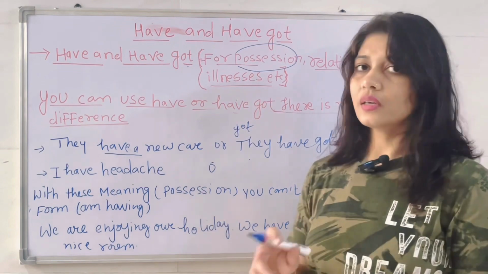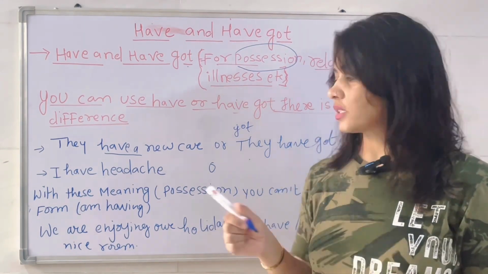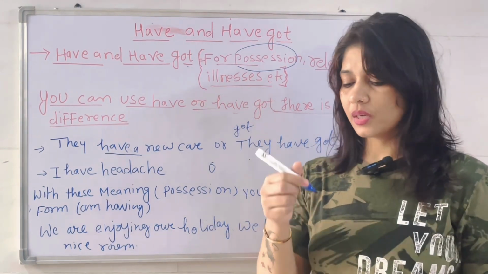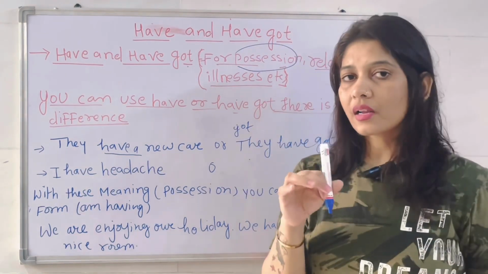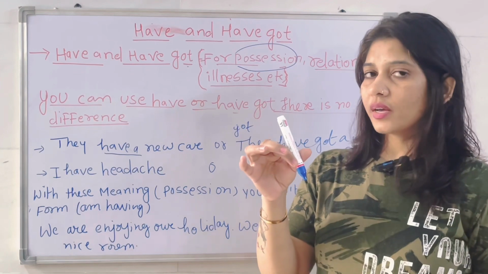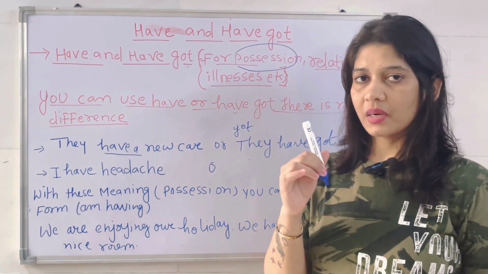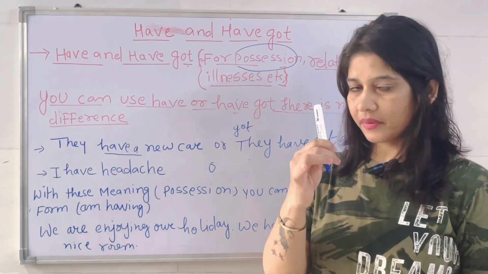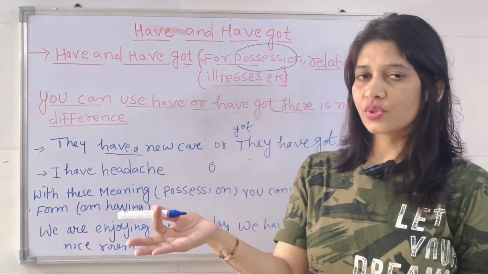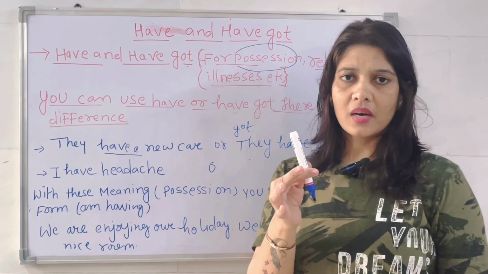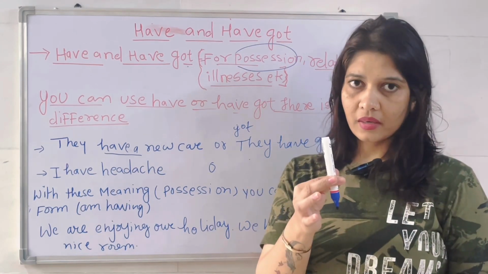Okay, if you are telling about something kabza, I said possession means kabza, control over something. Like this is the marker and this is my marker. This marker is related to me. So what am I telling? I'm having a marker? No, I have a marker. This is my marker. I have a marker. I have got my marker. Suppose this was lost somewhere. I have lost it somewhere. Oh, I have got my marker. Oh, I have a marker.